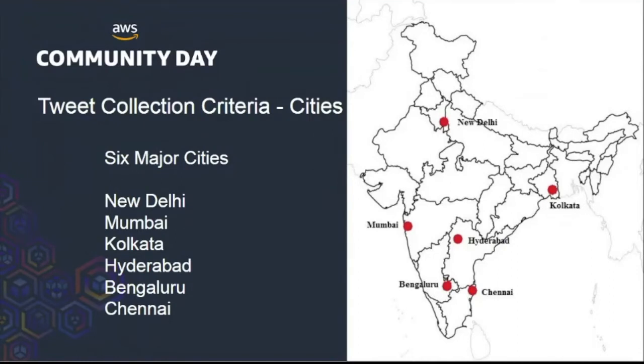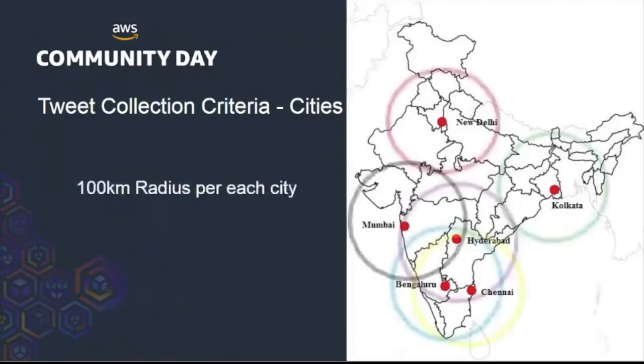To make sure that we include almost all regions of India, I have set a radius of 100 kilometers for each city. As you can see on the map, it covers almost the entire country. So that will really help us analyze the sentiment regardless of the region and the place where the people come from.